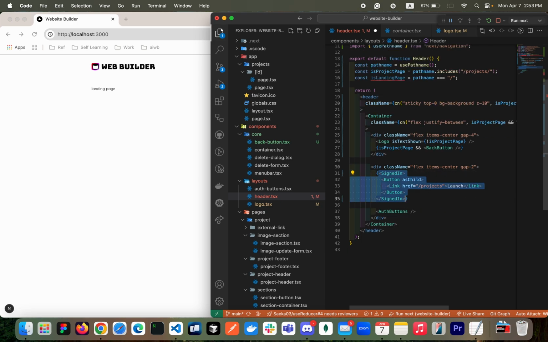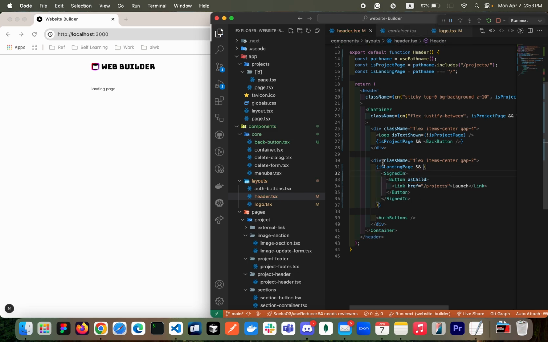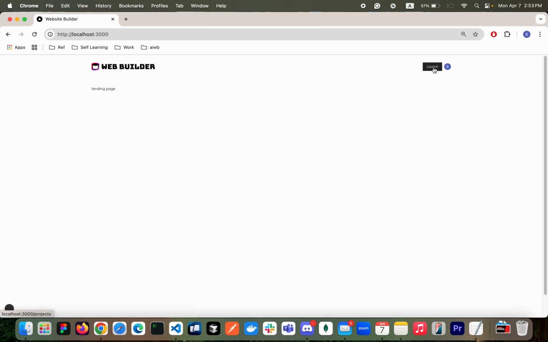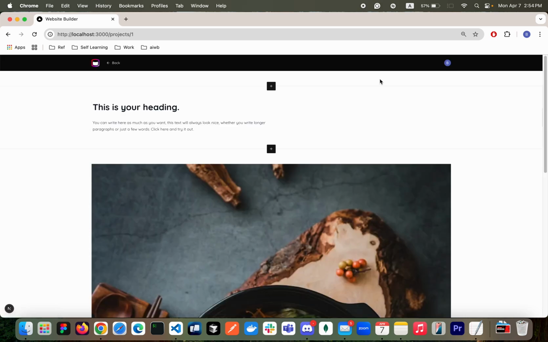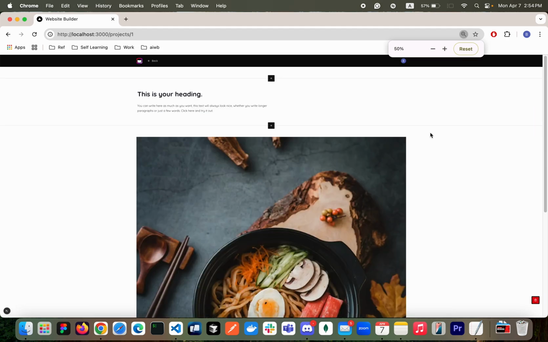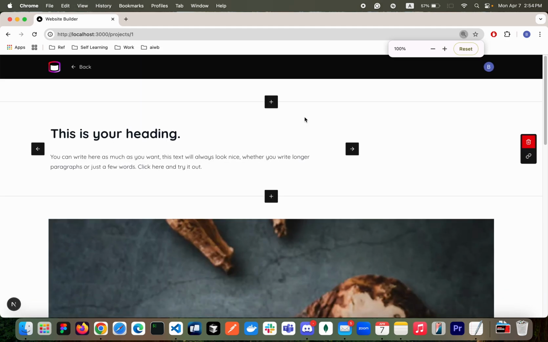Here, if it is a landing page, then we'll be showing this button. So currently we see that, but if you go to the projects page, we don't see that. And then in the project detail, we don't see that anymore. So looking good. So let's mark 100% here.